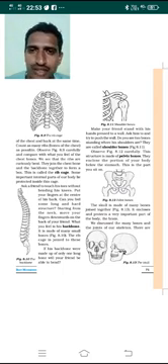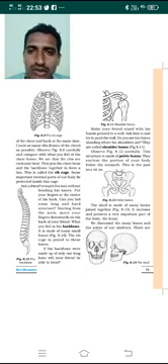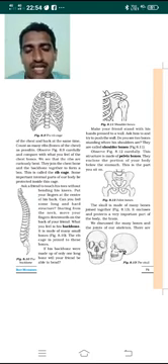So, dear students, already we know that the skull is one of the hardest substances in our body. It is made up of many bones which are joined together. It encloses and protects the important inner part of our body, that is the brain. The brain is a very important organ because it helps for thinking, and most of the decisions are taken by the brain. That's why it is protected by our skull.